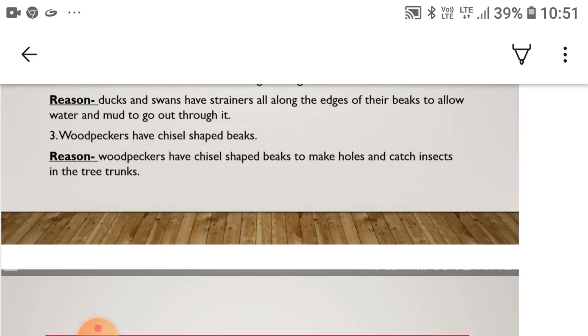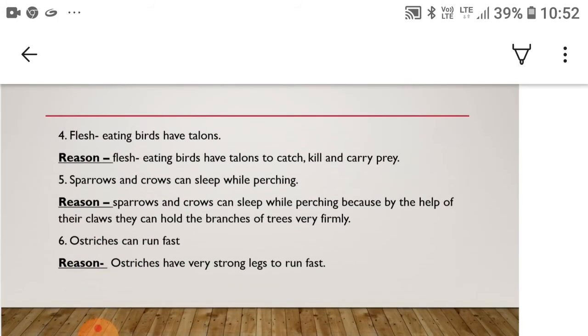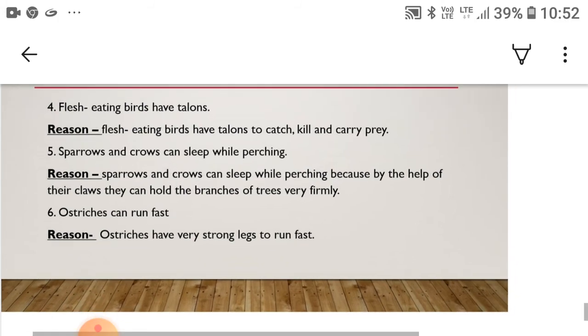Now the third, woodpeckers have chisel-shaped beaks. So its reason, woodpeckers have chisel-shaped beaks to make holes and catch insects in the tree trunks. Fourth, flesh-eating birds have talons. So its reason, flesh-eating birds have talons to catch, kill and carry prey.